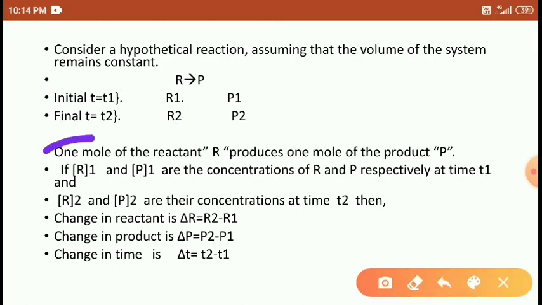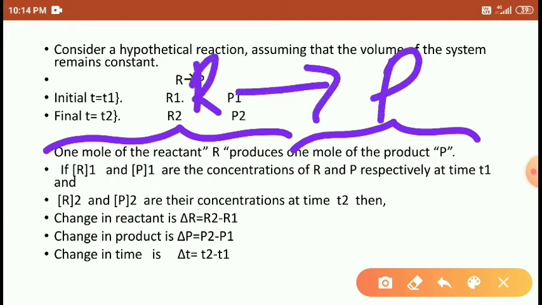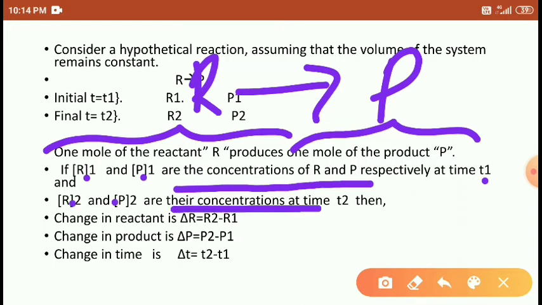So 1 mole of reactant produces 1 mole of product. Here R1, P1 are the concentrations of R and P at time T1. R2, P2 are the concentrations at time T2.